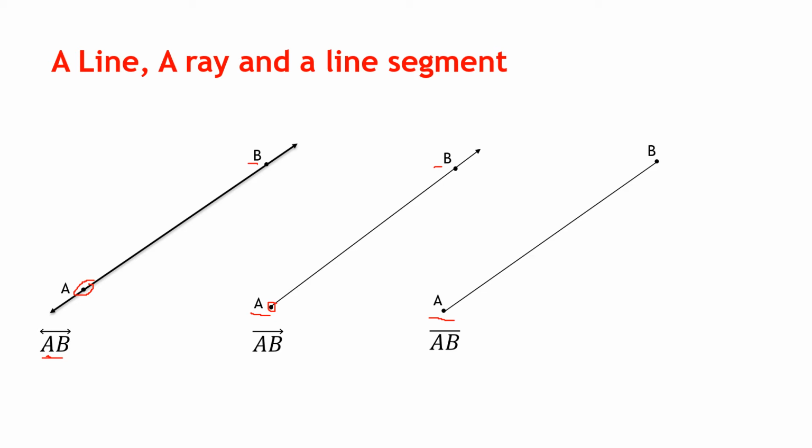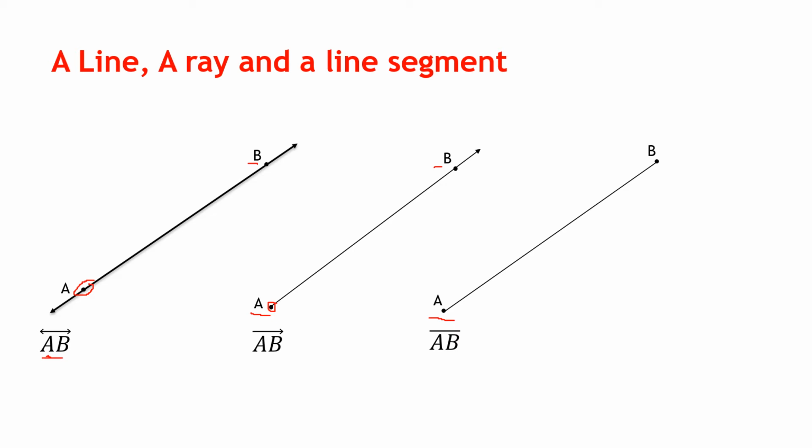So here I am using the same points A and B to show that you can draw a line through the points A and B. You can draw a ray AB or a ray BA from the 2 points A and B, and you can even draw a line segment from the points A and B. Line AB and ray AB extend indefinitely as they cannot be measured, but segment AB can be measured because it terminates. Now, a line and a ray do not have definite length, hence we cannot draw them on paper. So you cannot draw a line and a ray on paper.